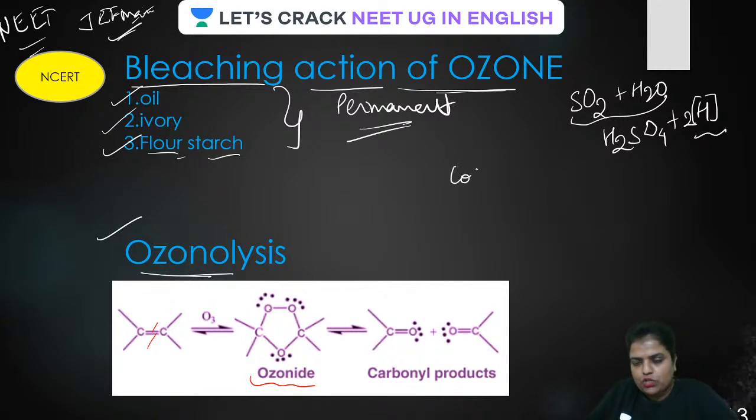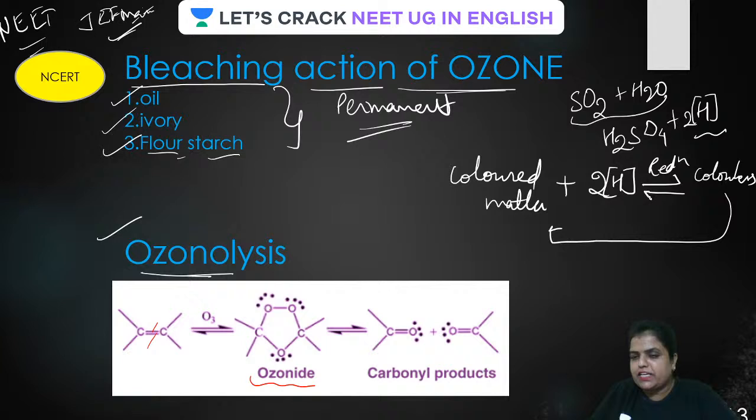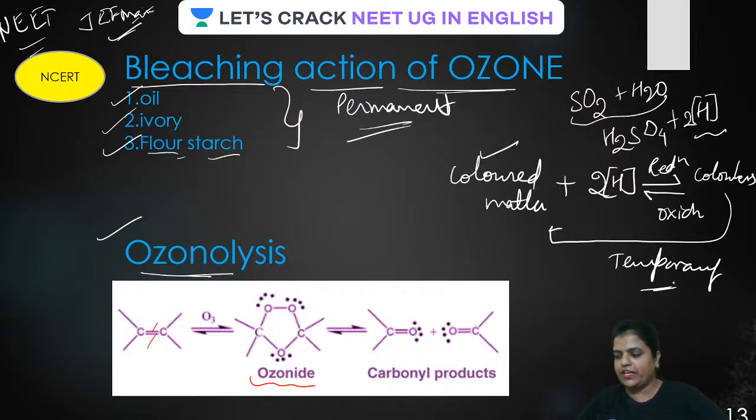Those nascent hydrogen: colored matter plus nascent hydrogen undergoes reduction and becomes colorless. This soon gets back, because this is an equilibrium reaction, it soon gets oxidized back to colored matter. Therefore this bleaching is called temporary bleaching. Is that clear, Subhai Subramaniam?